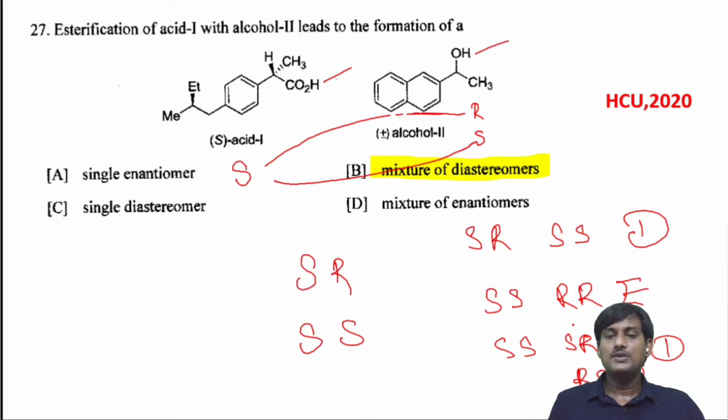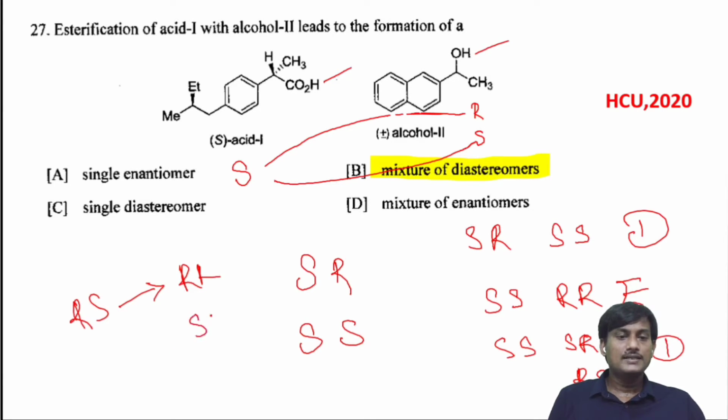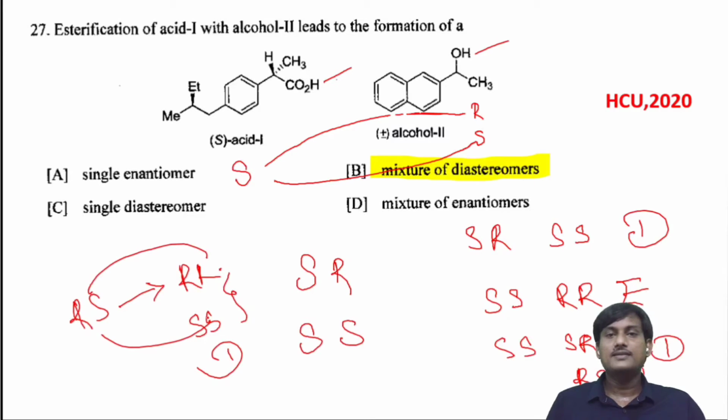This is the relation. Suppose you take RS, if you relate this one with RR or SS, these two are also diastereomers. RS with RR or RS with SS. What is the relation? Diastereomers.